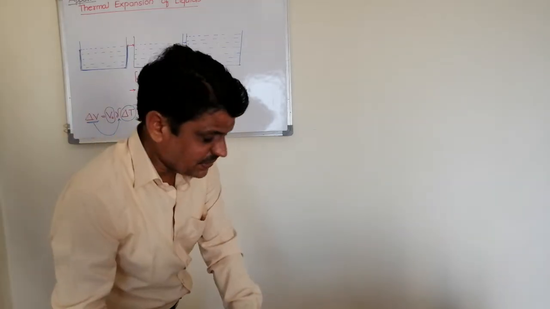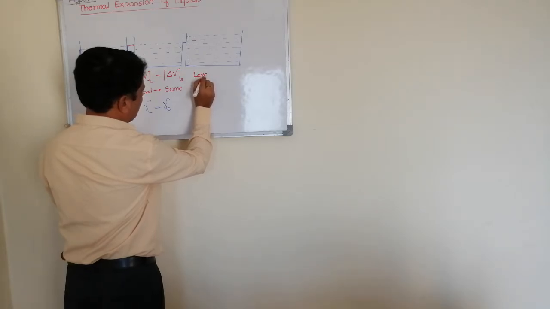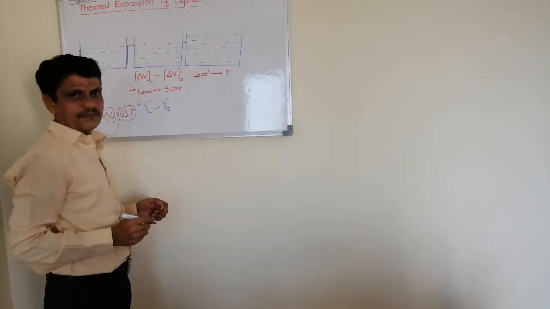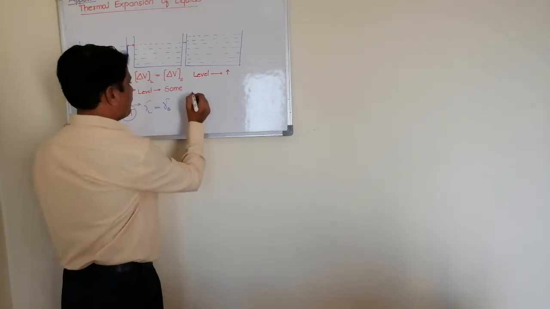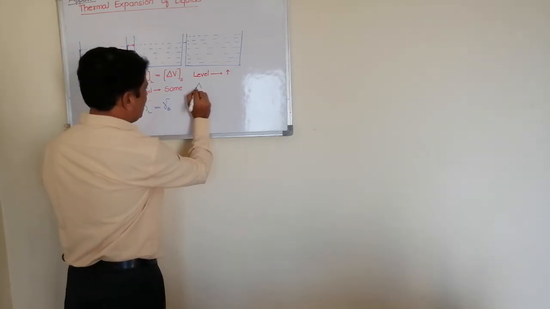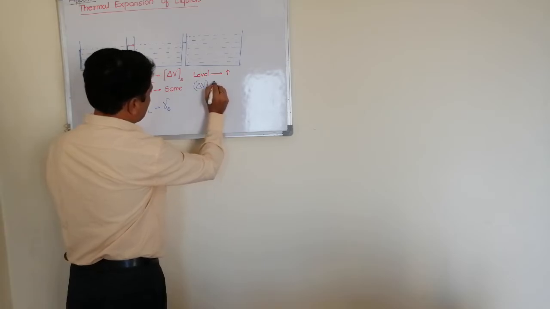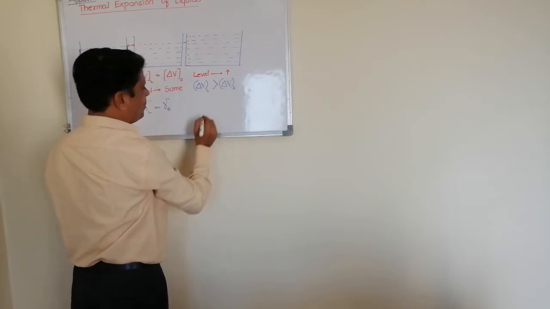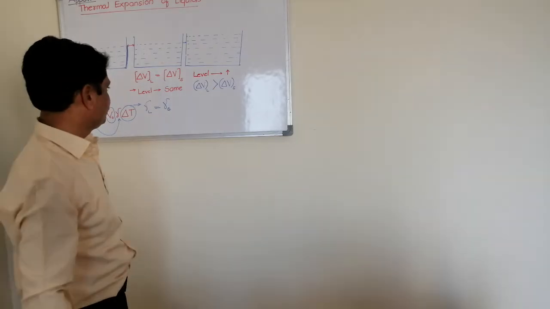When the level is increased, it means the change in volume of the liquid is greater than the change in volume of the solid, that is the container. If it is so, then the level of the liquid in the container increases.